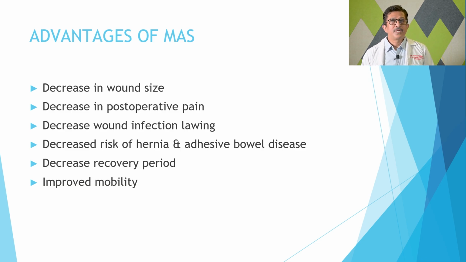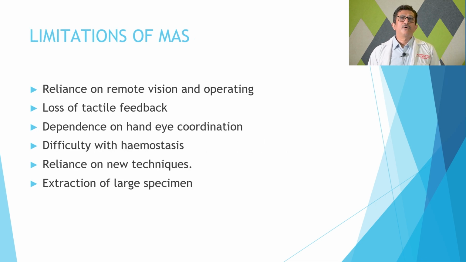But there are certain limitations, like we have to operate depending on remote vision. The surgeon does not have direct tactile feedback or sensation in his hand, because the hand is outside the abdominal cavity and the instrument tips are inside, so tactile feedback is lost. It is also very dependent on hand-eye coordination.